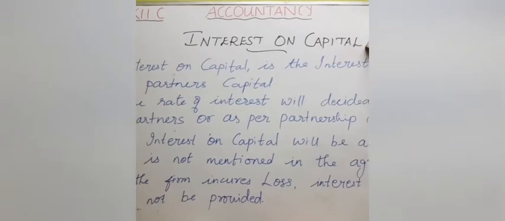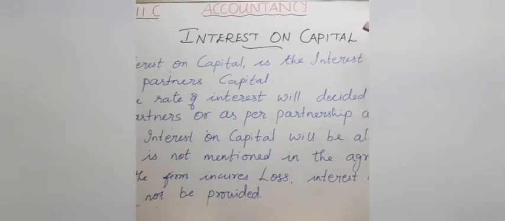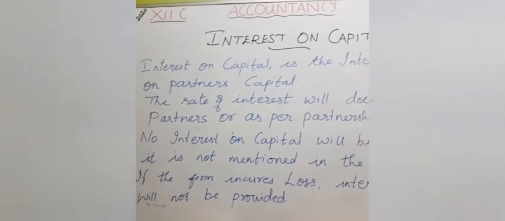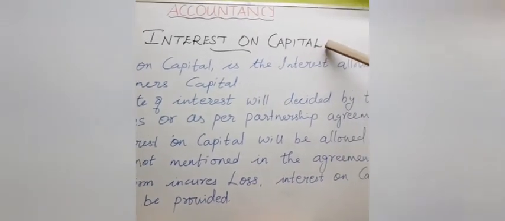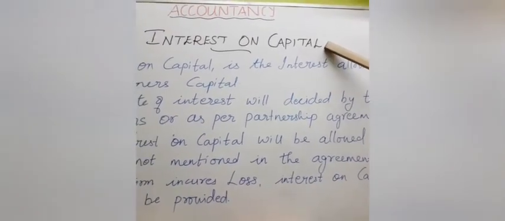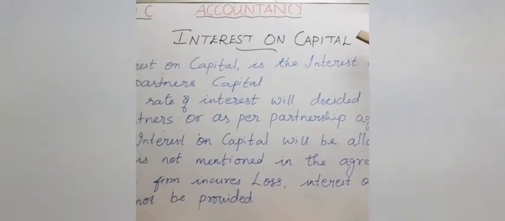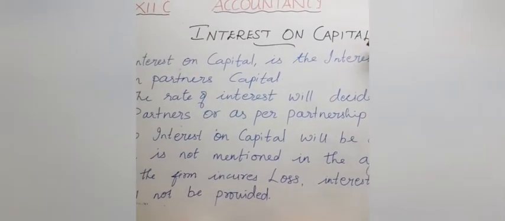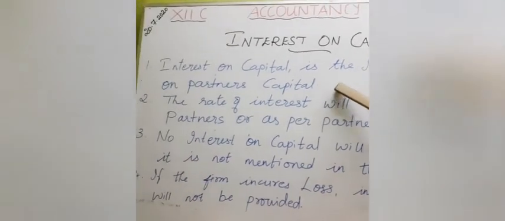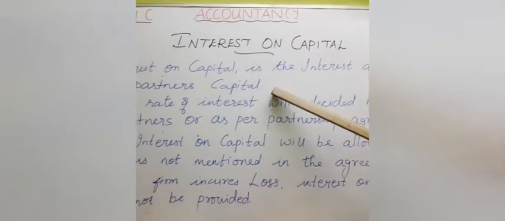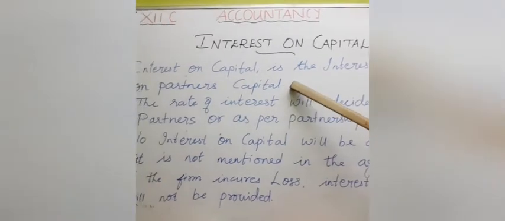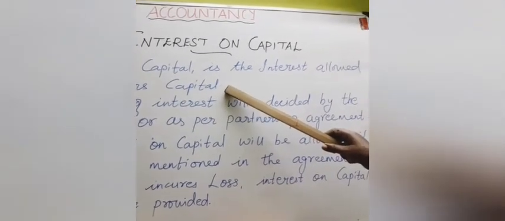Students, now we are going to start with interest on capital. What is interest on capital? I have already told you students, interest on capital is provided by the firm to the partners for the capital contributed by the partners. Once again I repeat, interest on capital is provided by the firm to the partners. Okay students, so interest on capital is interest allowed on partners' capital. Okay, so the partner is providing capital and that is why the firm is giving interest to the partners.